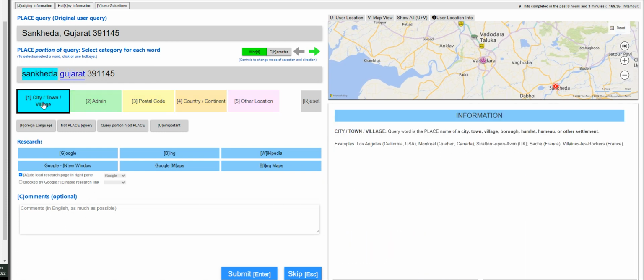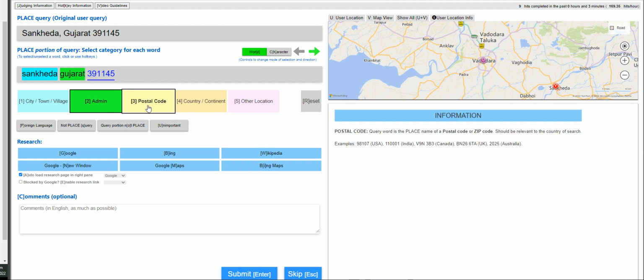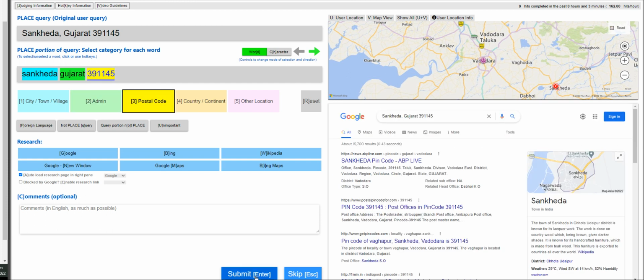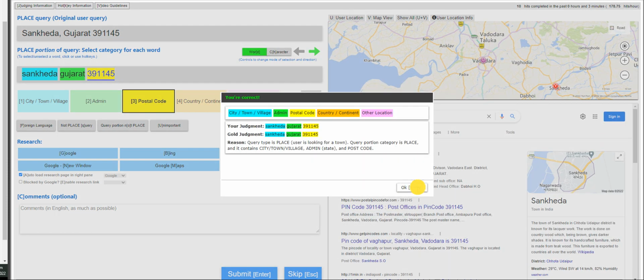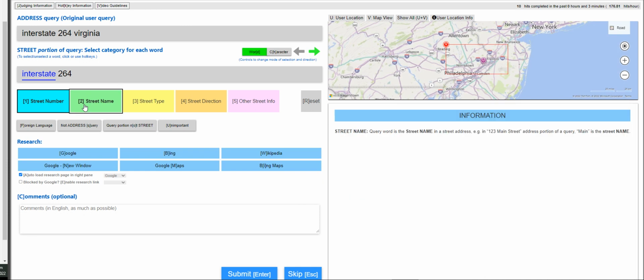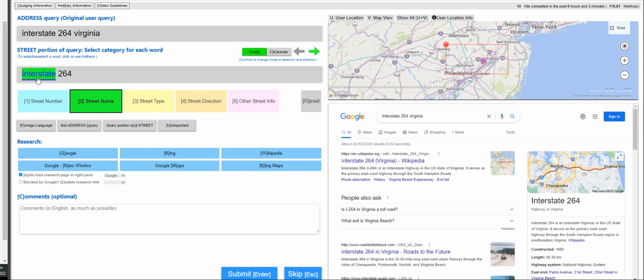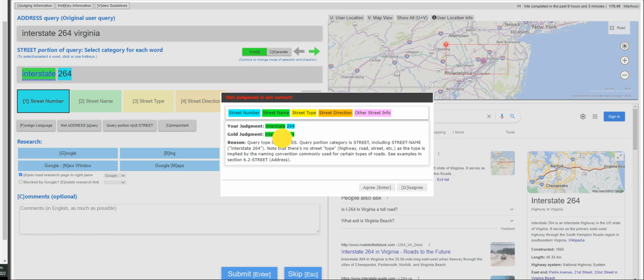I believe this is a city. This is the admin. This is the postal code or zip. Submit it. Okay, interstate. That'll be the street name. No, interstate. Interstate is an interstate highway. I'm not sure about this, but let's carry on. Yeah, interstate will be a street name, or rather, everything there is a street name.